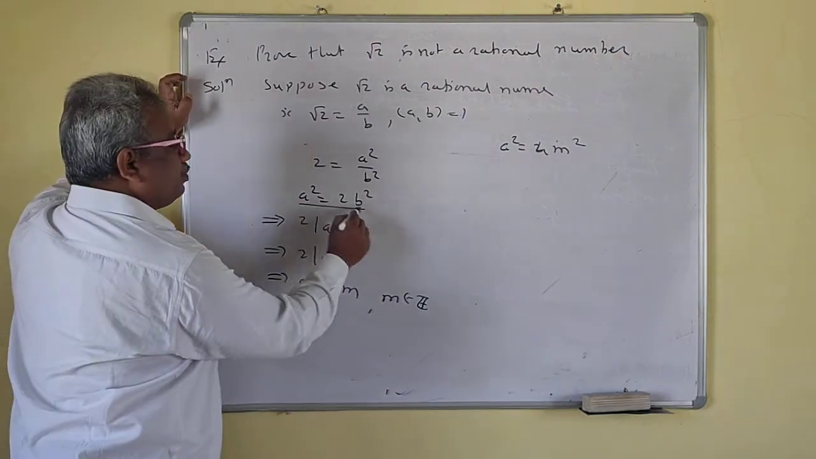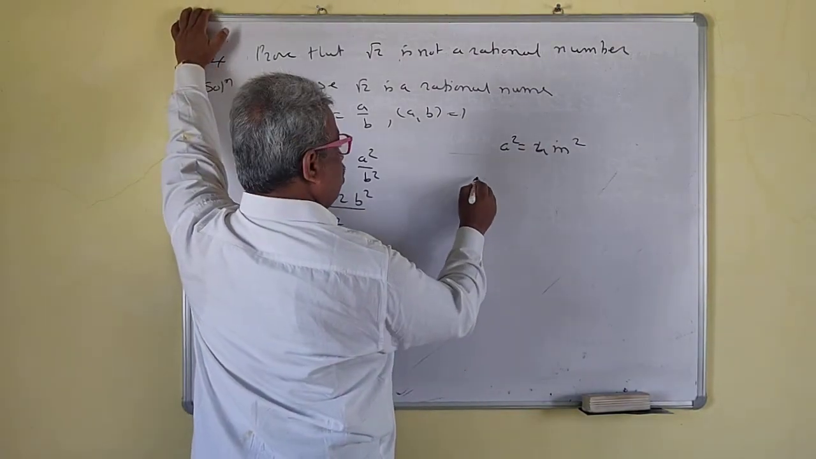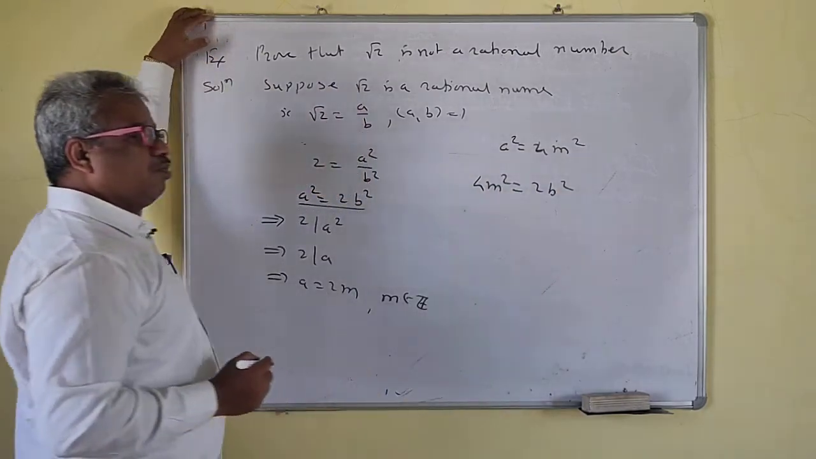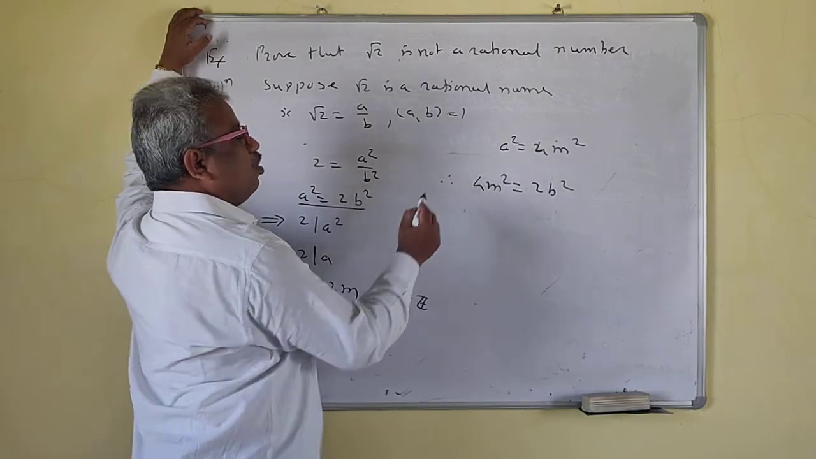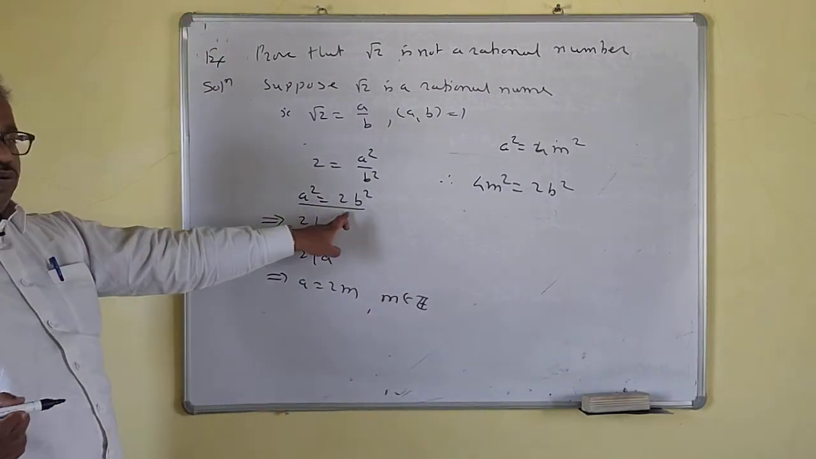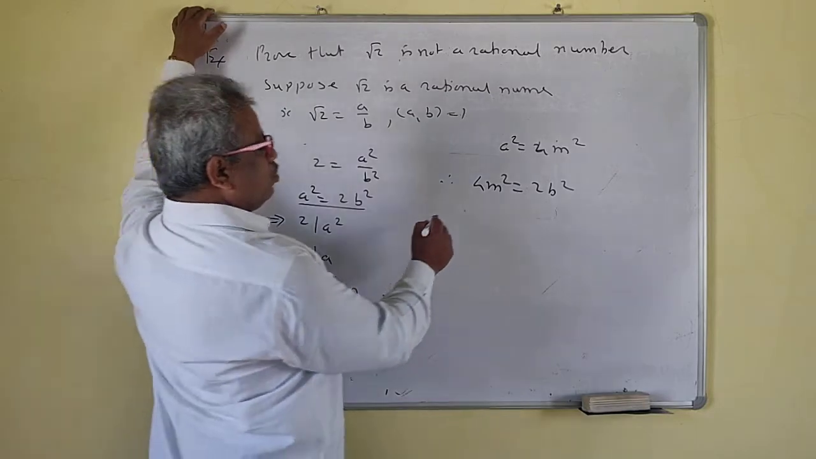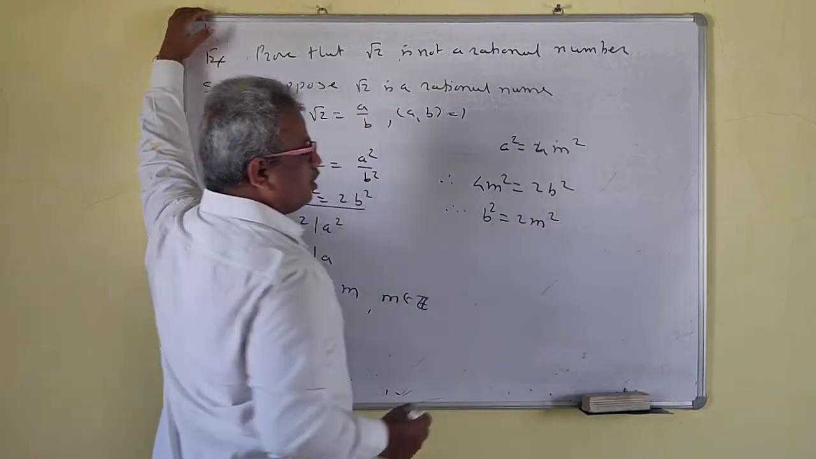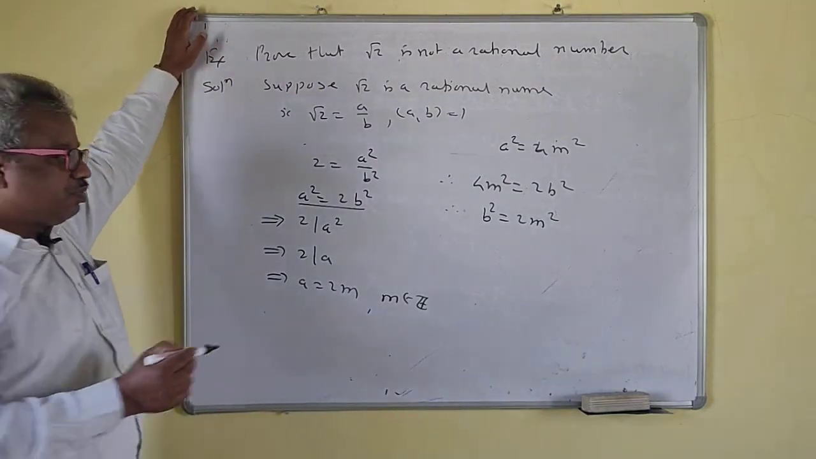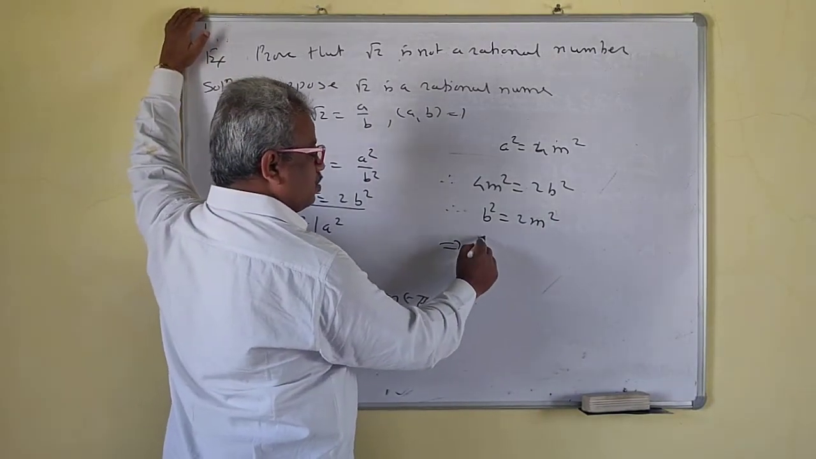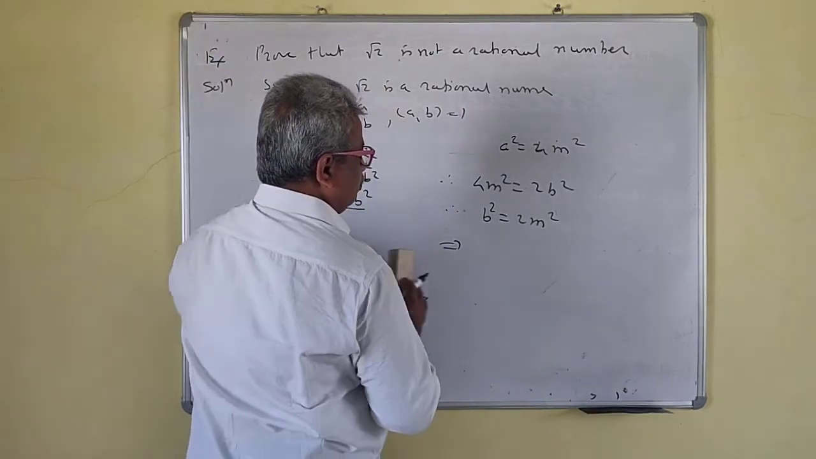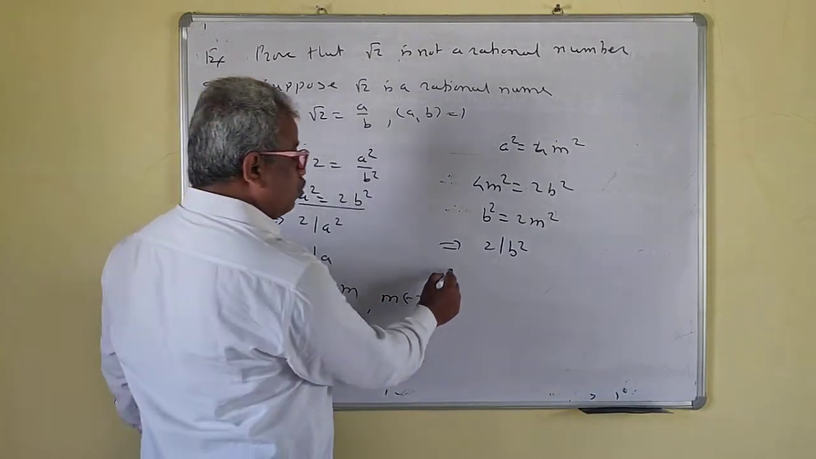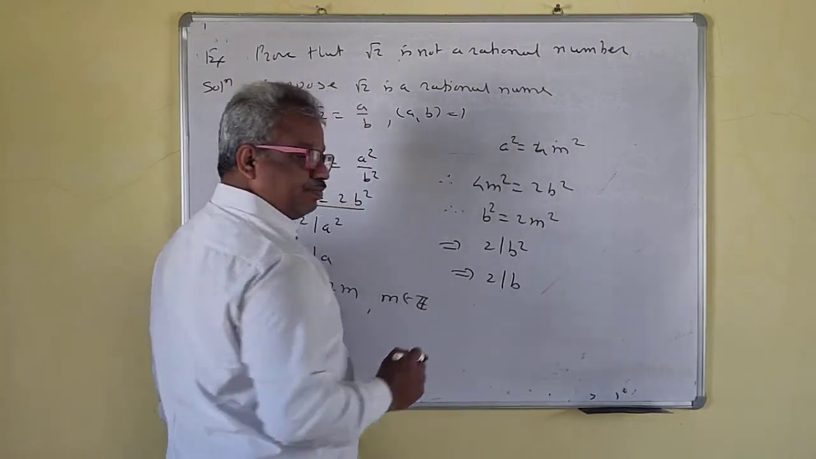Now a square is equal to 4 m square, and a square is equal to twice b square. So 4 m square is equal to twice b square. So 2 gets cancelled: b square is equal to twice m square. So what does this imply then? 2 divides b square. 2 is prime, so 2 divides b.